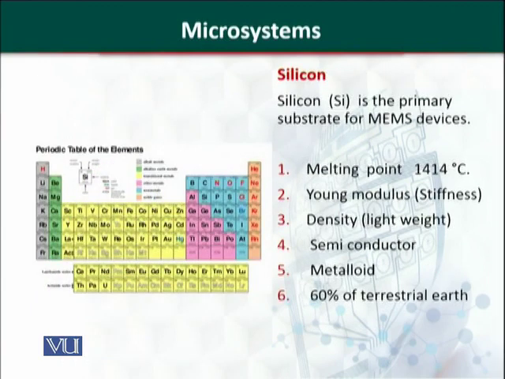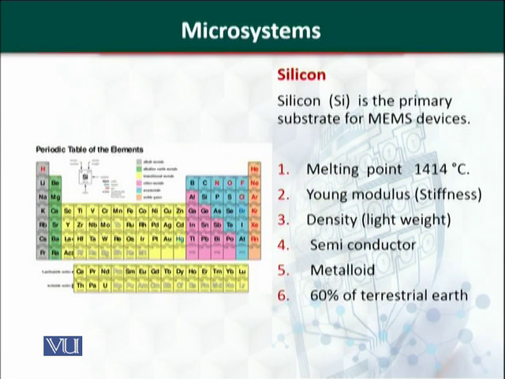The substrate or the raw material for the MEMS devices is silicon. Silicon is an element and it is a solid. It has a molecular weight of 28 and it has 4 electrons in its outermost shell. It belongs to the carbon family. The melting point of silicon is 1414 degrees Celsius. It means that it can resist high temperature.